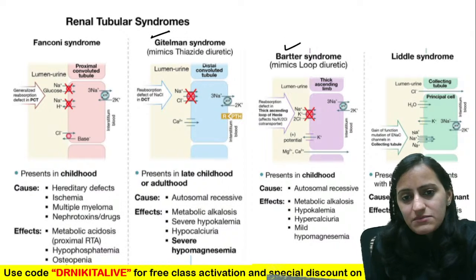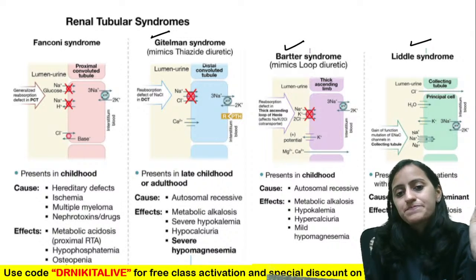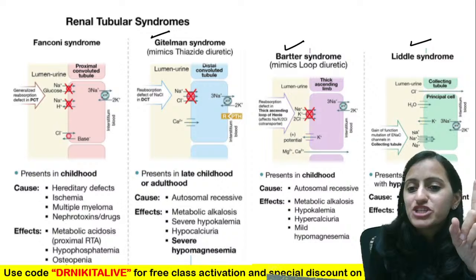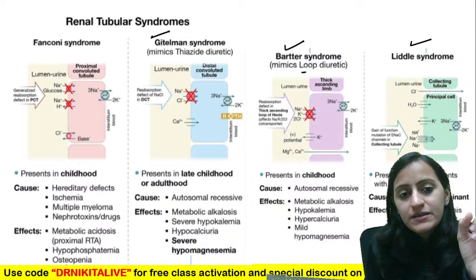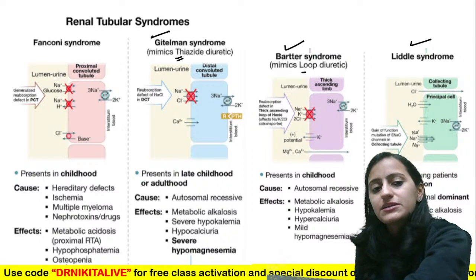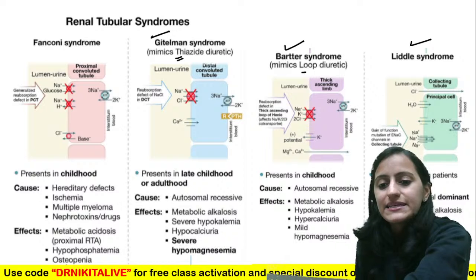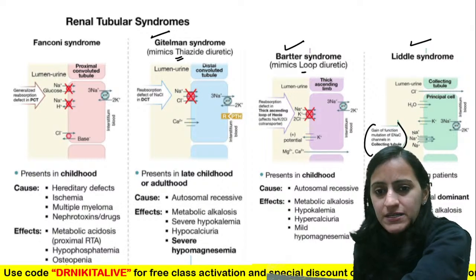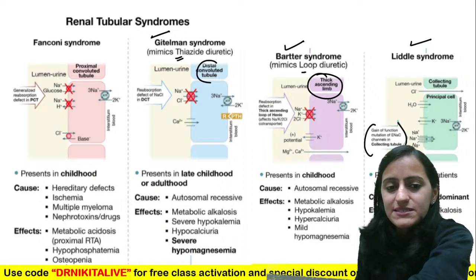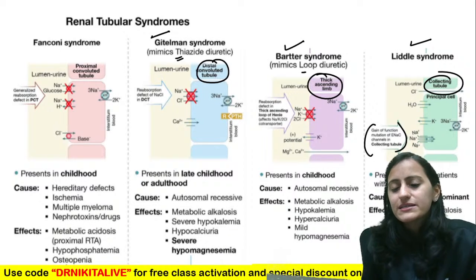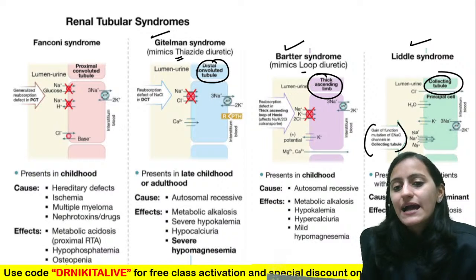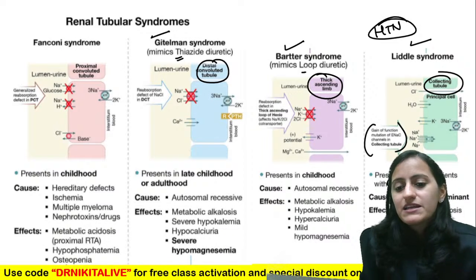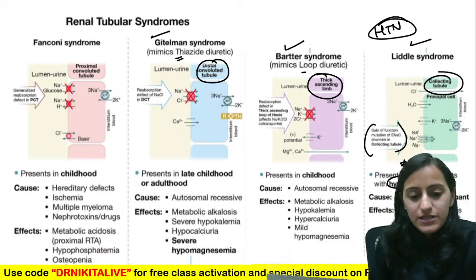Focusing on Gittelman's, Bartter's and Liddle's. Bartter's, BGL, LTE: you have loop diuretic, you have thiazide, and this is ENaC overactivation, gain of function of ENaC. This is the thick ascending limb, this is the DCT, and this is the collecting tubule. Very, very important: Liddle's presents with hypertension. Bartter's and Gittelman's present with hypotension.